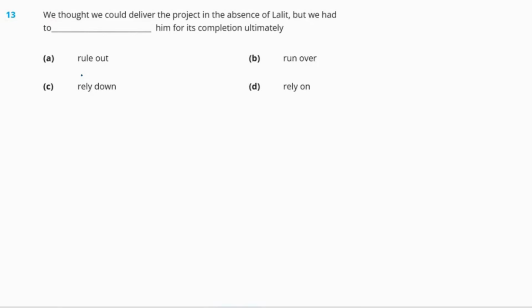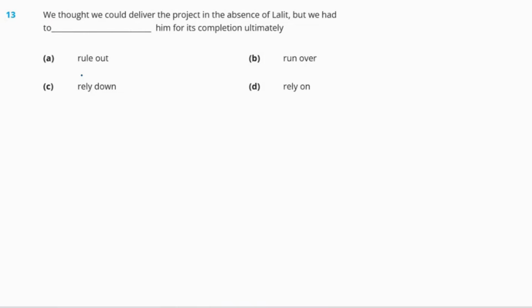Question 13. We thought we could deliver the project in the absence of Lalit, but we had to dash him for its completion ultimately. Options are A, rule out, B, run over, C, rely down, and D, rely on. So let us see the meaning of all of these. When we say rule out, it means exclude. Next, run over means knock down someone with a vehicle and then run away from the situation or from the spot of the accident. So that is what run over means.